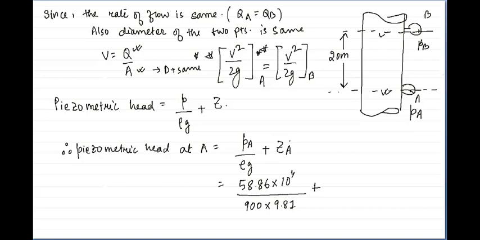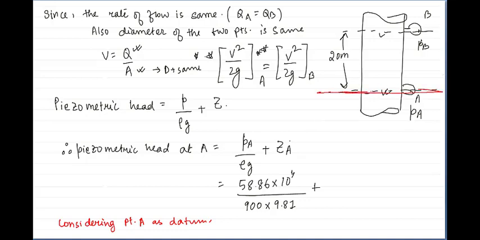Let us consider point A as datum. That means whatever we measure, we will take this to be our 0. This is our baseline.